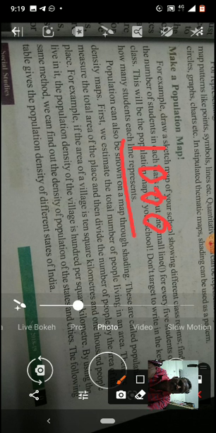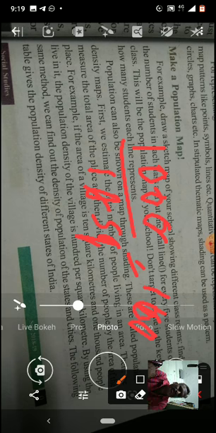Next, down, 10 square kilometers. Then divide it. When you cut it, how many times does it go? 10, and how much is left? 100. For 1 square kilometer, how many people are living? 100 people are living, children.